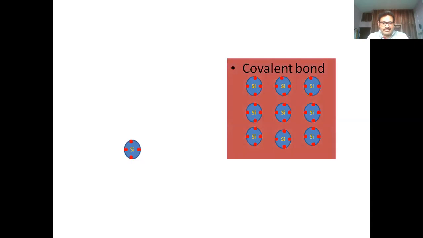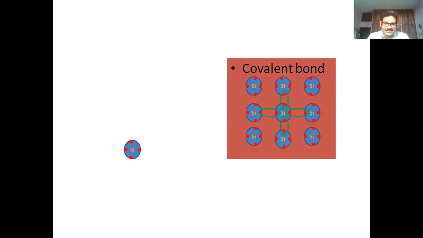Each silicon atom is surrounded by other silicon atoms, and each valency electron is bonded with a valency electron of another silicon atom. So the 4 valency electrons of silicon are bonded with 4 silicon atoms like this, and they are tightly bonded.